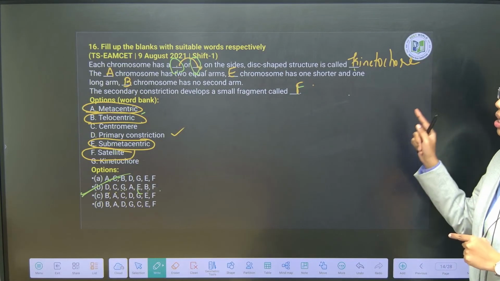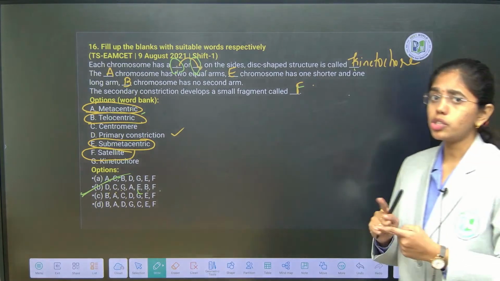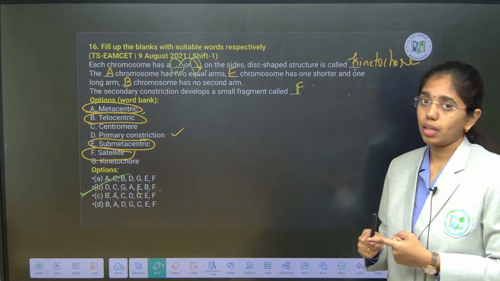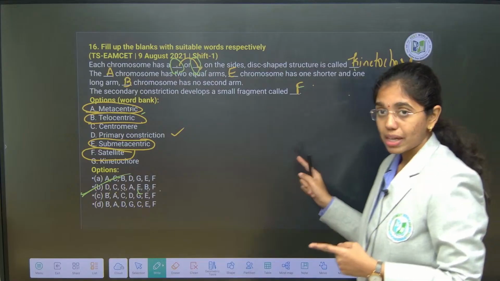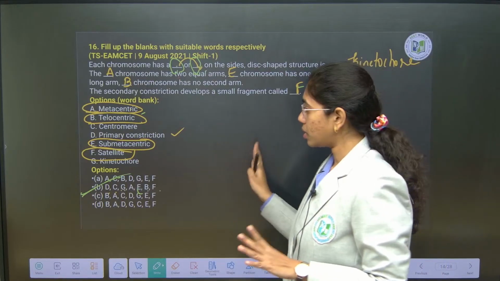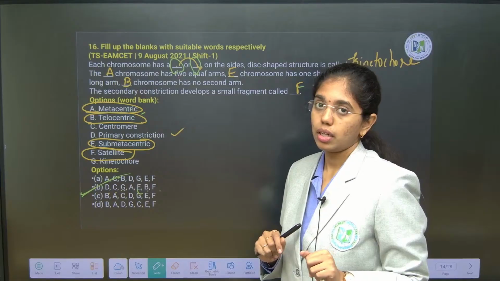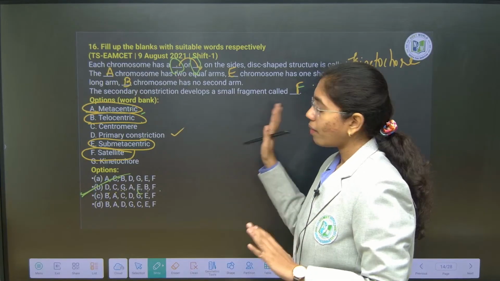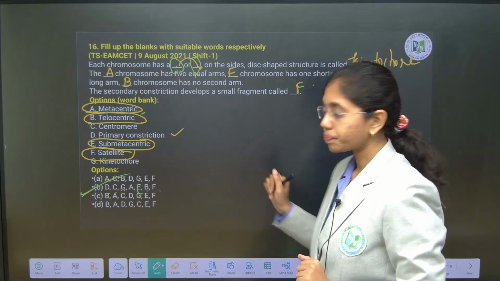Fine, right, because paragraph based questions, many students will make mistakes over here only. These are present only in the EAPCET exam. This type of questions you will not see in the NEET. So whoever are having doubts, you can ask me.